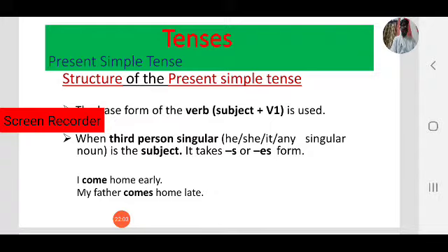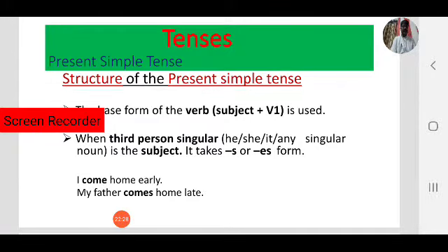Second rule: for all remaining persons except third person singular, we use the base form. Only in third person singular do we add S/ES to the base form. Always keep these two in your mind.